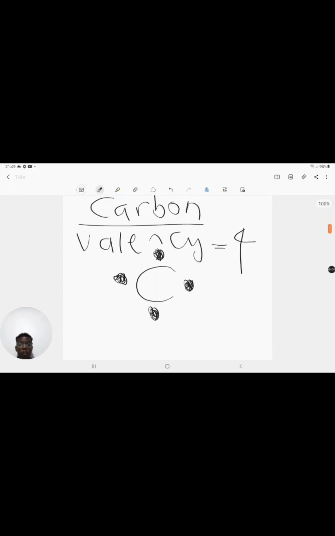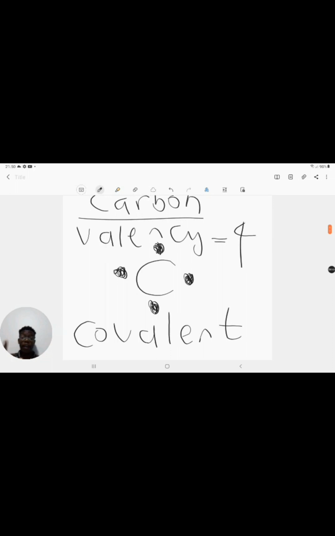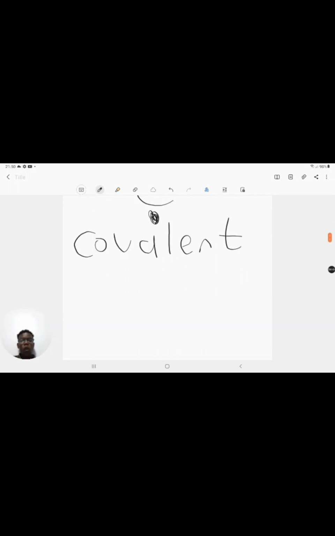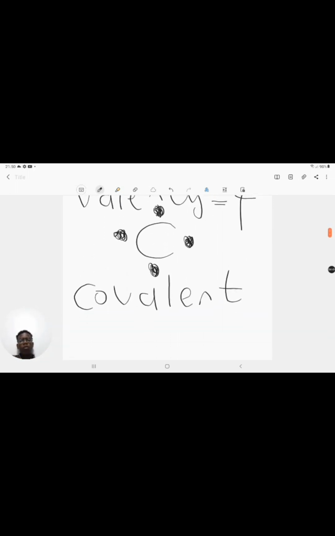The types of bonds that this carbon atom forms with other elements are called covalent bonds. It doesn't really matter how you say it as long as you spell it right. What does this mean?